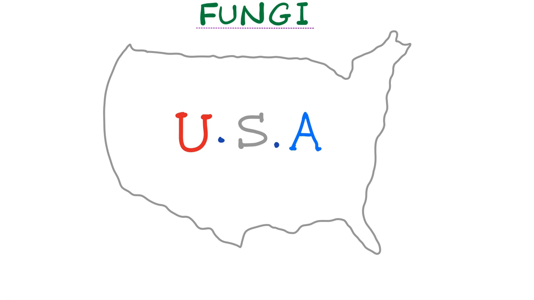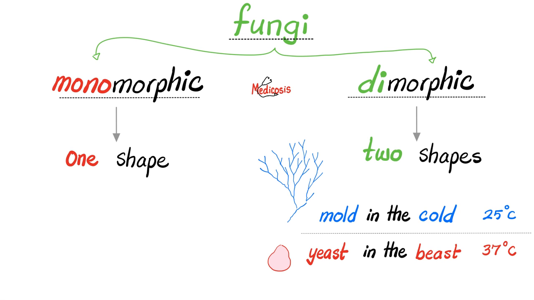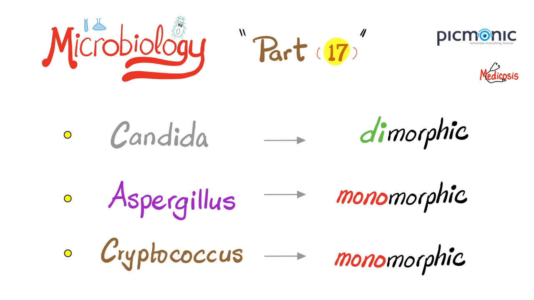What did we talk about in the last video? The systemic mycoses. We had blastomycosis on the East Coast, histoplasmosis in Ohio, coccidioidomycosis in California and Arizona, and paracoccidioidomycosis in Latin America. The Histoplasma, the Blastomyces, the Coccidioides, and the Paracoccidioides are dimorphic fungi, meaning they are mold in the cold and yeast in the beast. Today we're talking about Candida albicans. It too is dimorphic, but instead of forming hyphae, it forms pseudohyphae.